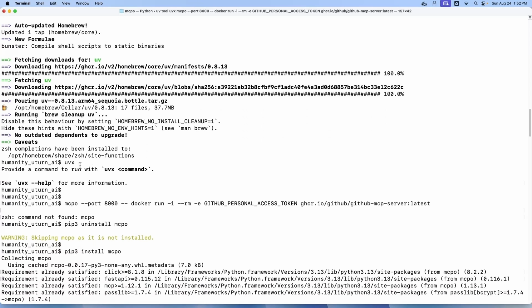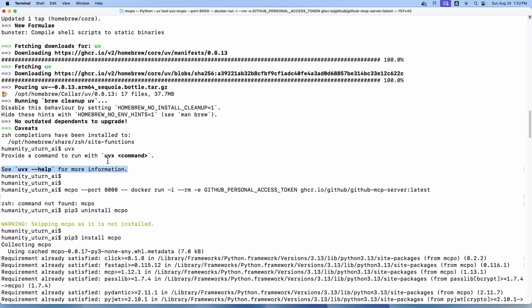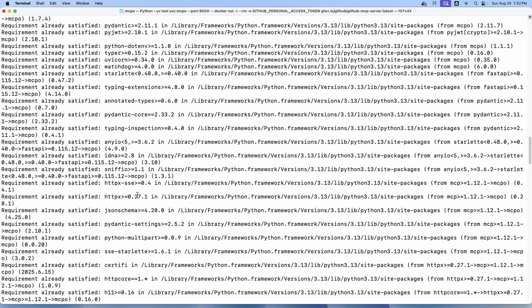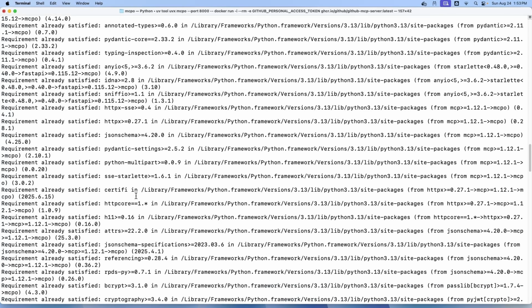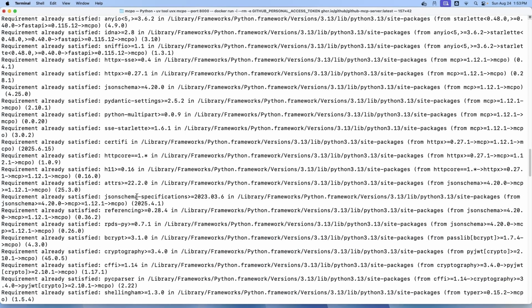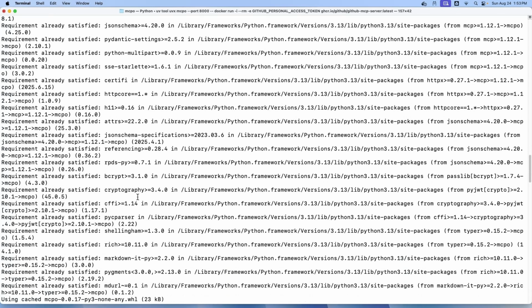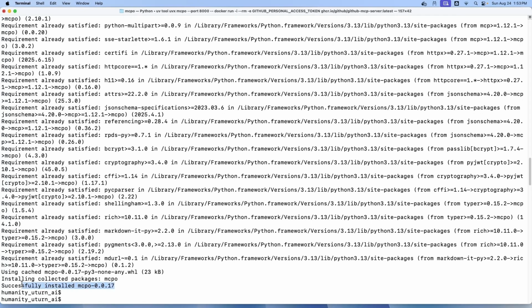Let us install MCPO. In Open Web UI, MCPO is an MCP to OpenAPI proxy server that transforms Model Context Protocol, MCP, servers and their tools into standard RESTful HTTP APIs, making them compatible with the OpenAI standard. It acts as a bridge, allowing Open Web UI to easily integrate and use MCP-based tools for tasks like executing code, generating images, or retrieving real-time data that the underlying large language model, LLM, would otherwise not have access to.